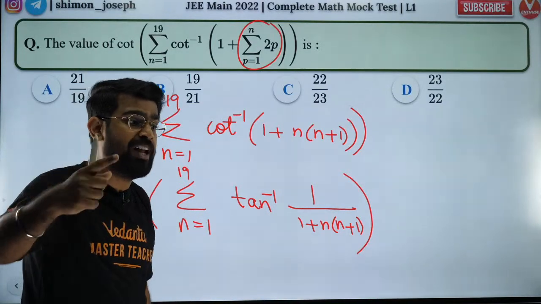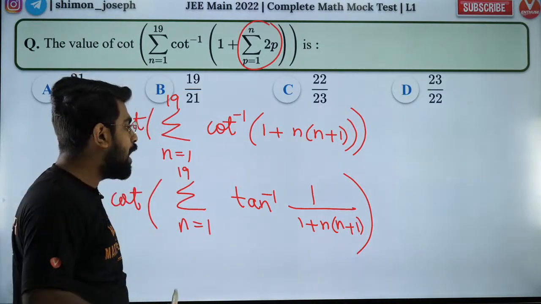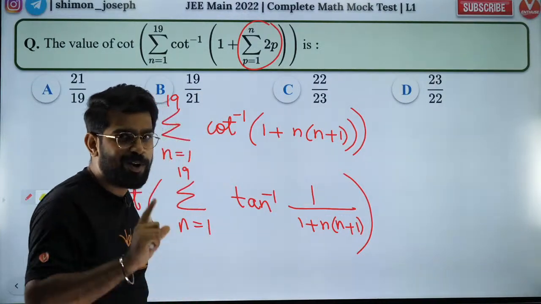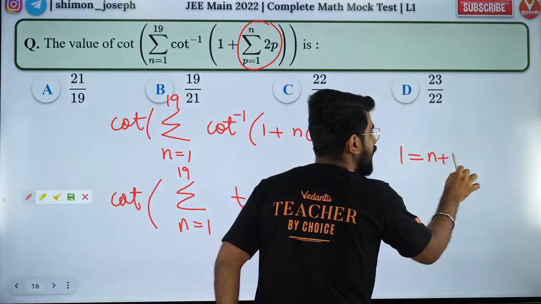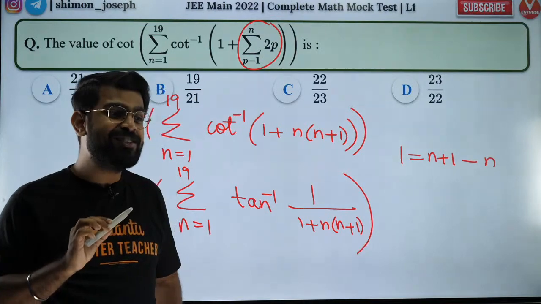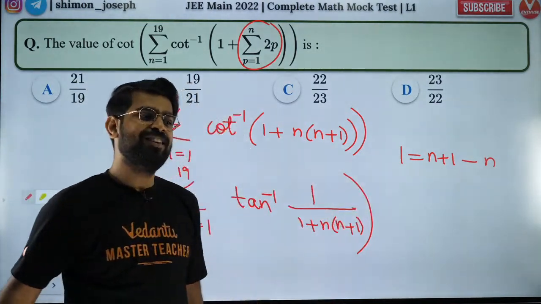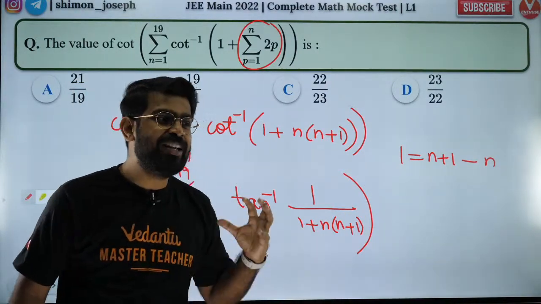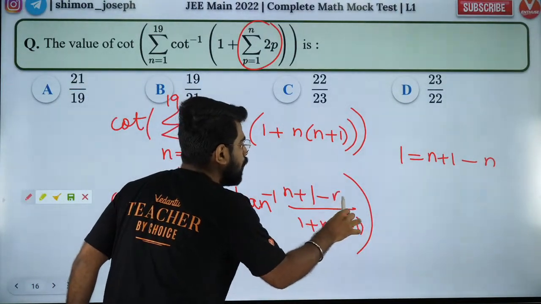Now here comes the manipulation. Very good, Dinesh Jaiswal, you are absolutely right. How do I manipulate? Here 1 is there. That is what is called a skill. I'm going to write this 1 as n plus 1 minus n. Can I do that? Isn't that amazing? That comes with practice. Somebody has to expose you to this idea, and that is what teachers do. That is what we try and show you. So now, what happens then, sir? What is so special, sir?